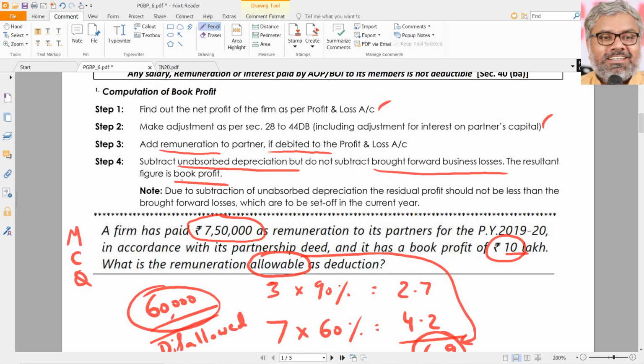Of course, there is another care that has to be taken. Due to the subtraction of unabsorbed depreciation, the residual profit should not be less than the brought forward losses which are supposed to be set off in the current year. So unabsorbed depreciation has to be reduced from the profits already calculated in steps 1, 2, 3 only to the extent where the resultant residual profit does not become less than the brought forward losses. So to the maximum amount equal to the brought forward losses only, the unabsorbed depreciation can be adjusted.